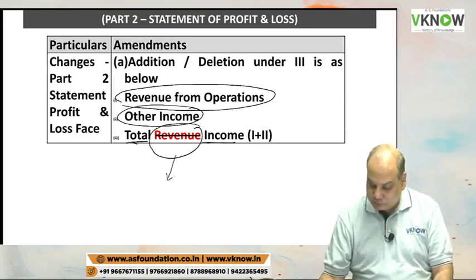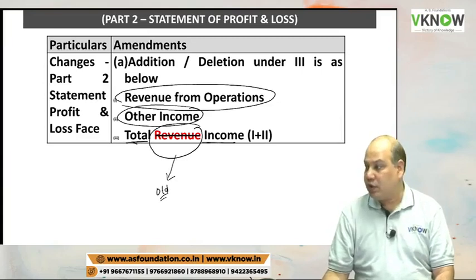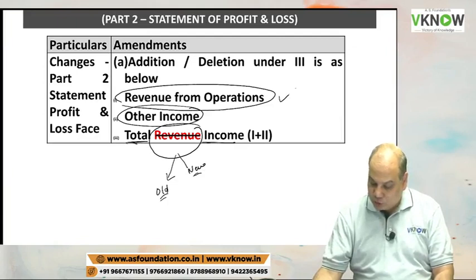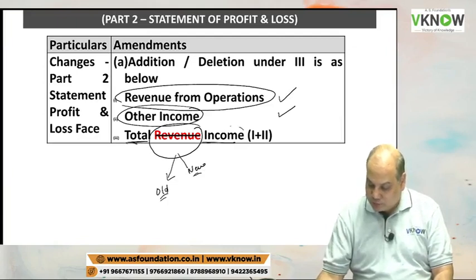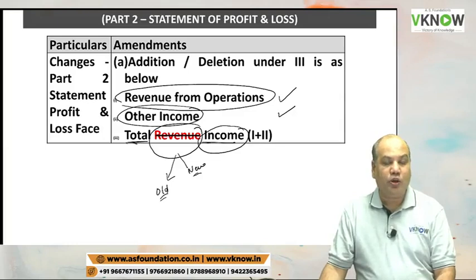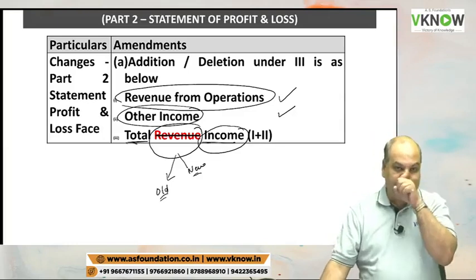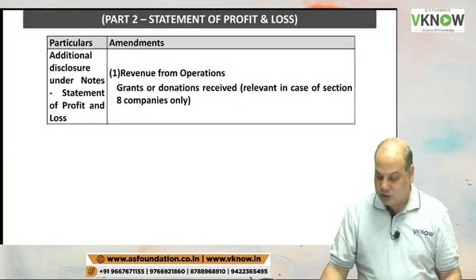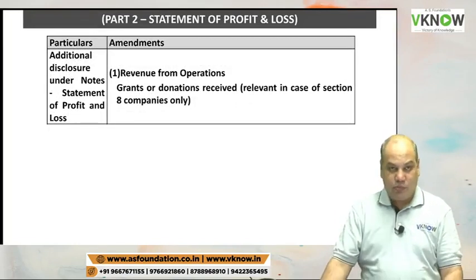Earlier, the old presentation was revenue. The new presentation is that the total of these two items is called income. So just the nomenclature has changed. From total revenue, you have to write total income. Nothing great about it, but the students have to be careful.